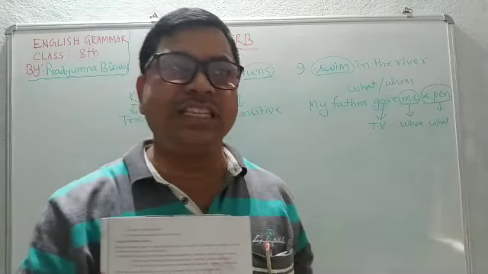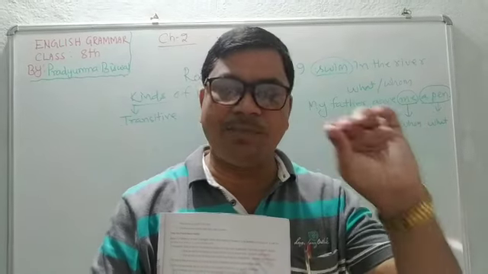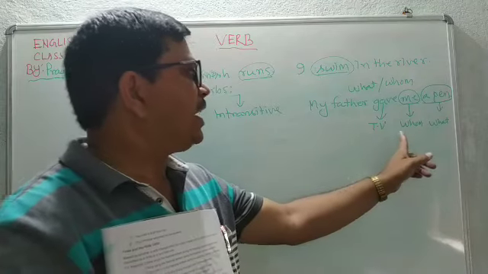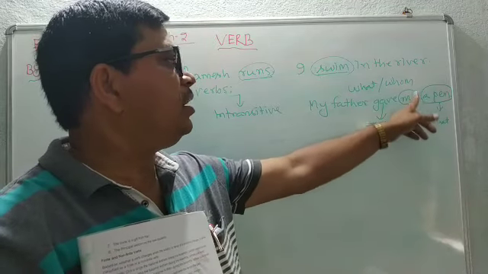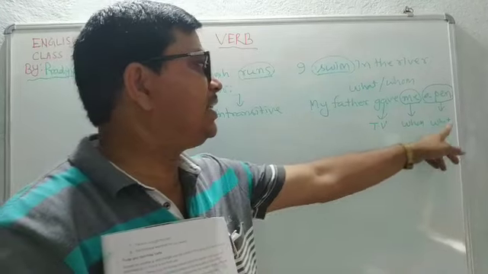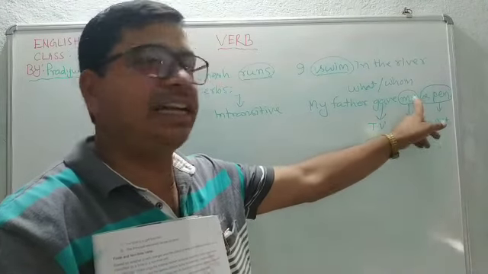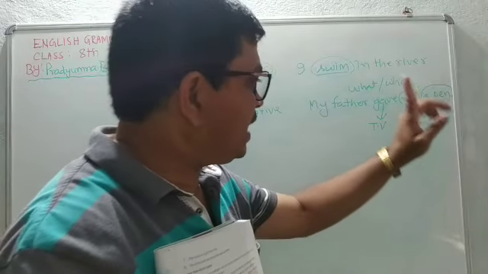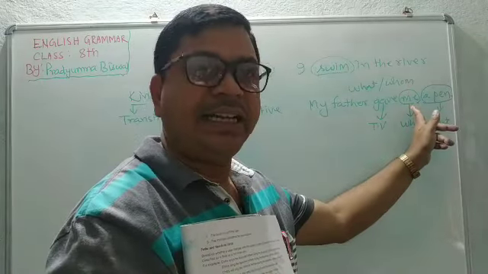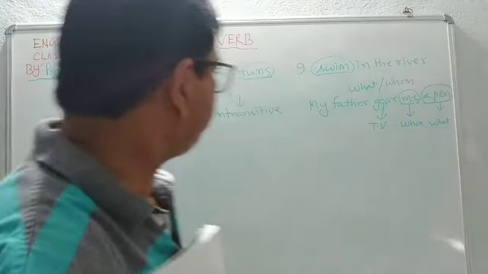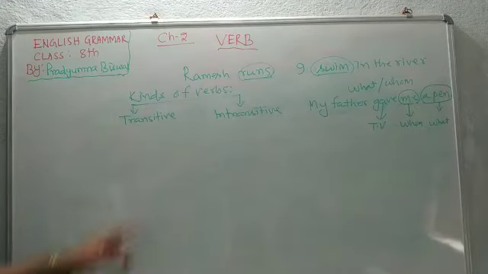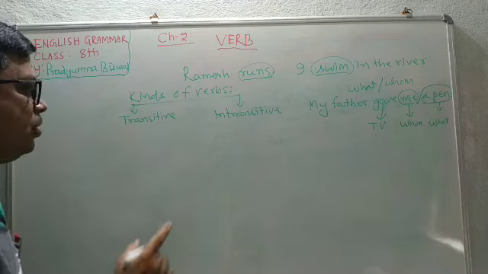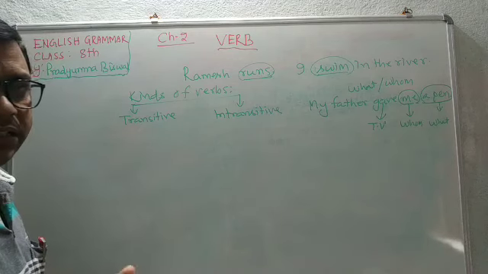Okay, the verb which has an object in a sentence. If there is an object in a sentence, the verb of that sentence will be a transitive verb. And the answer of what and whom is known as object in a sentence. The answer of what is direct object and the answer of whom is indirect object. Generally, the indirect object goes before the direct object. Generally, not always. So here, kinds of verbs: transitive verb, intransitive verb. The verb which has an object is called transitive verb. The verb which has no object is called intransitive verb.